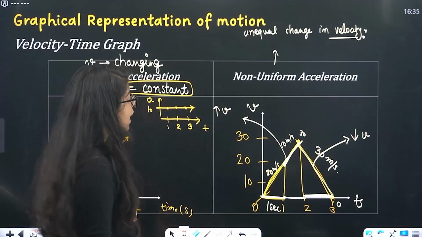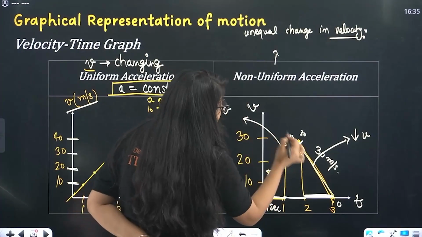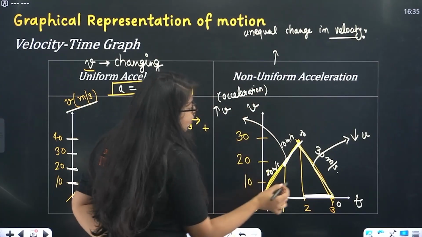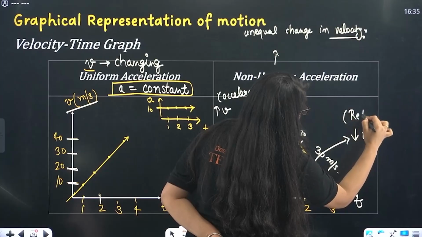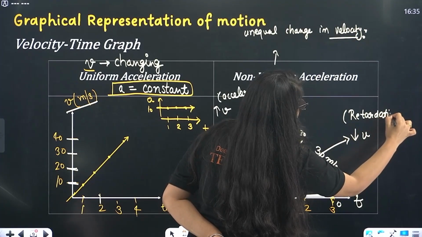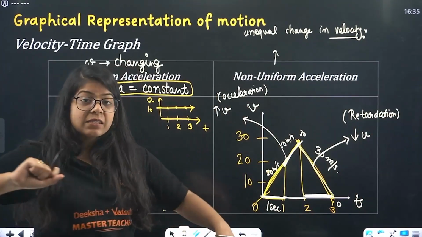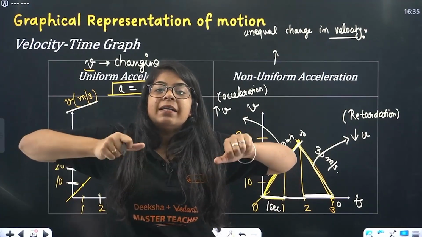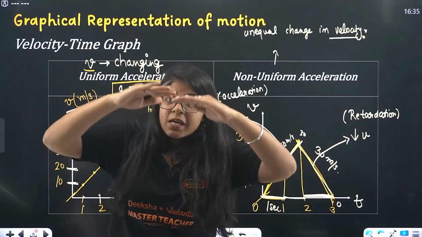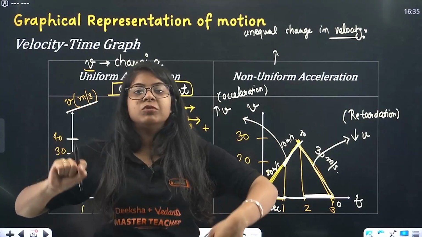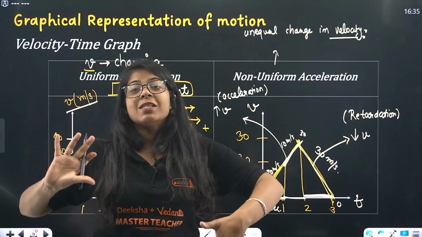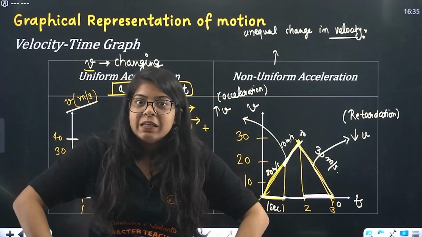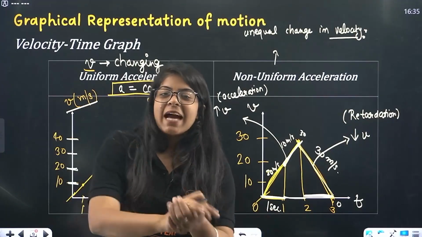Done. Now beta, the increasing graph will be your acceleration. The decreasing graph, however, will be your retardation. So when you increase the speed, you are accelerating the vehicle. When you decrease the speed, you are decelerating the vehicle, or retardation is happening inside the vehicle. That is, it is stopping. First is dum dum dum dum, that's acceleration. What is deceleration? Dum dum dum dum dum. You have to feel it. Feel the acceleration. Okay, that's the point.